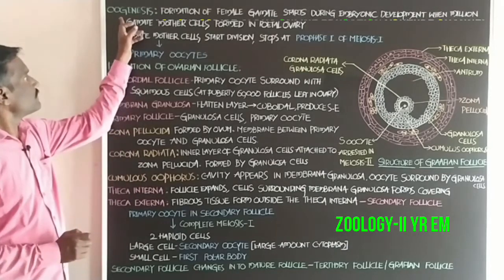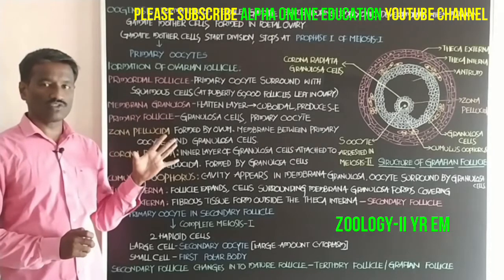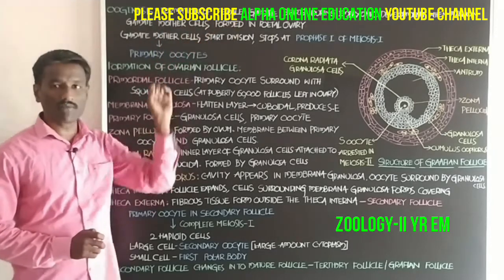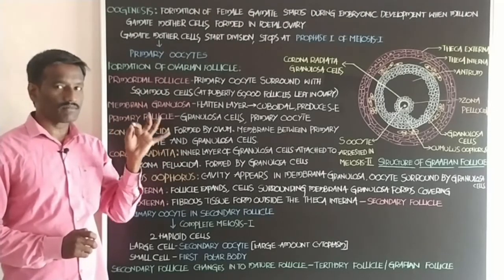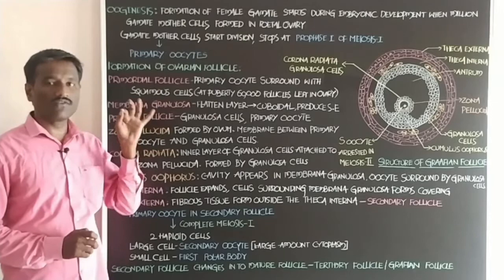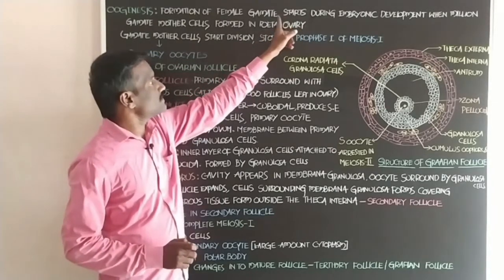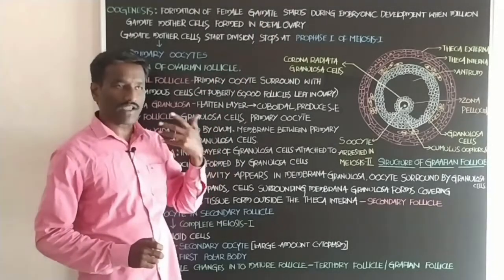Students, now discuss oogenesis. What is the meaning of oogenesis? That is the formation of the female gamete. Formation of the female gamete in the ovary of the female reproductive system. Students, it is the formation of the gametes, the female gamete, the egg cell.